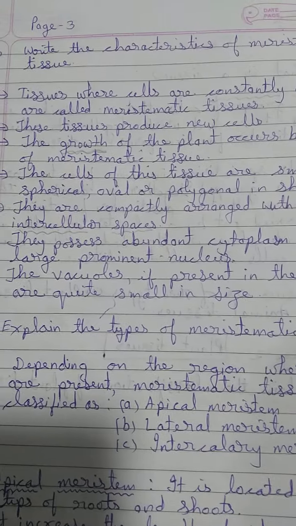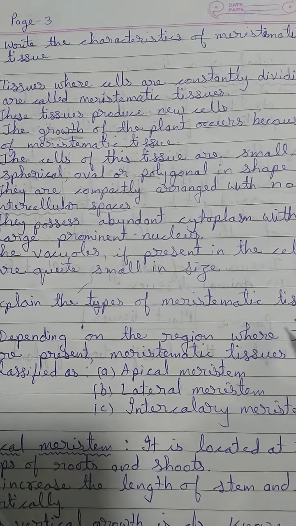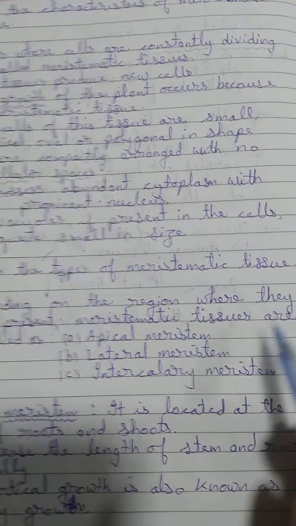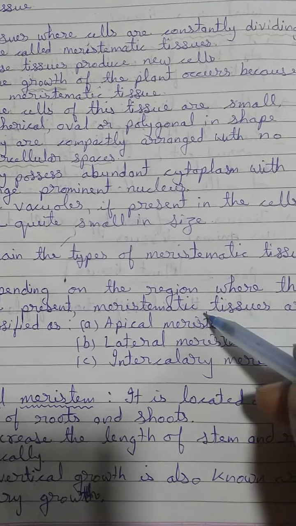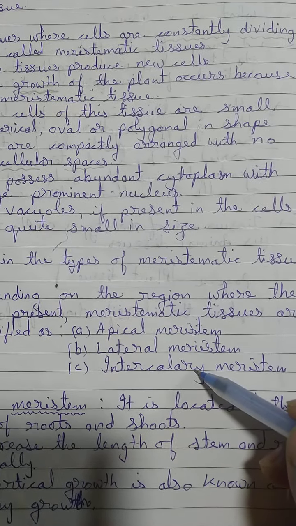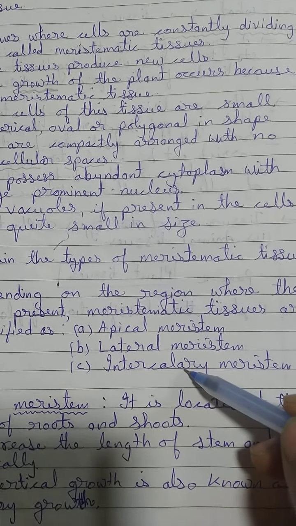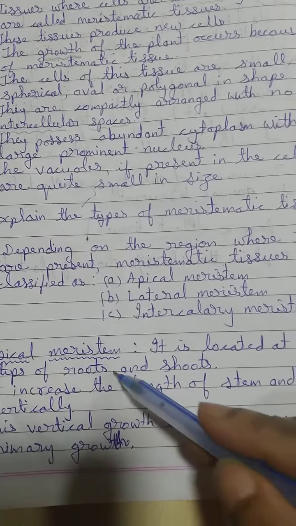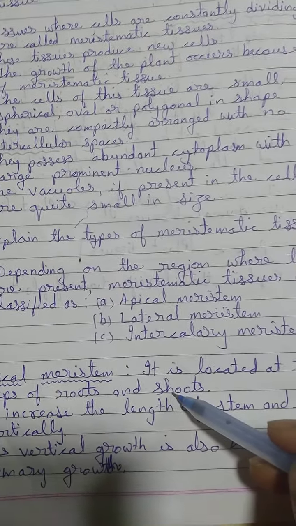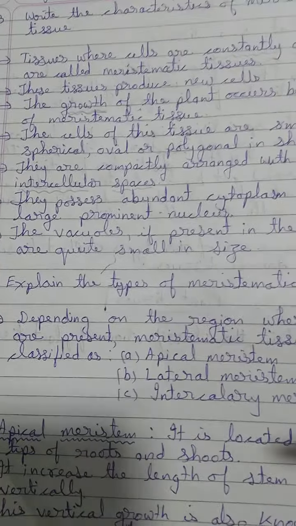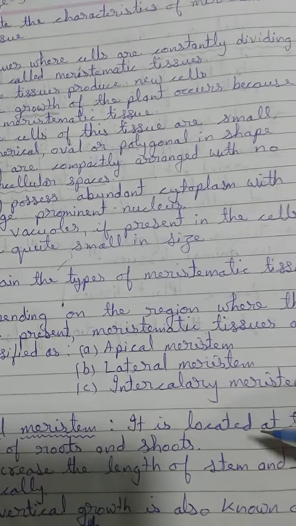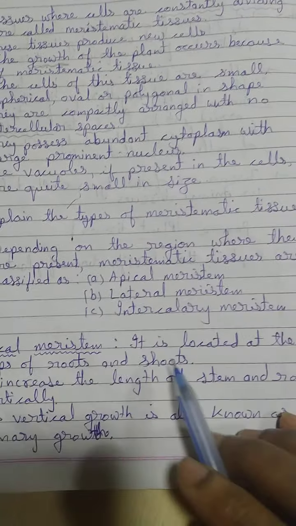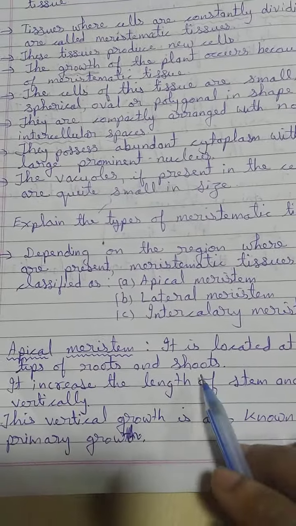Now we can see about the types of meristematic tissue. Depending on the region where they are present, meristematic tissues are of three types: apical, lateral and intercalary. Apical meristem means they are present on the root and shoot tips. That means in the root, at the end of the root they are present, and if it is a stem, at the top of the stem they are present. So it is located at the tips of the roots and shoots.